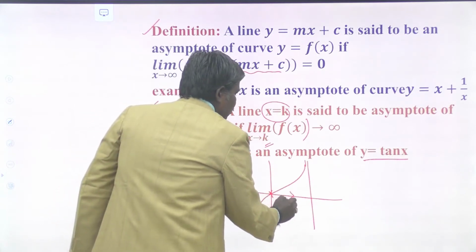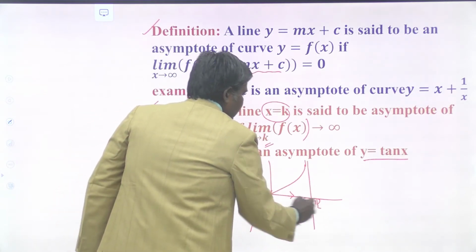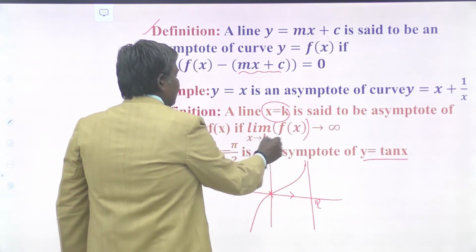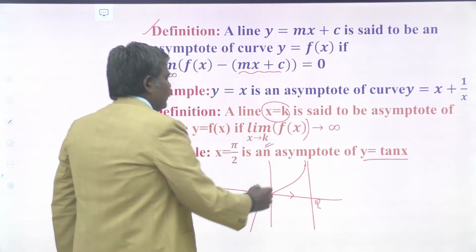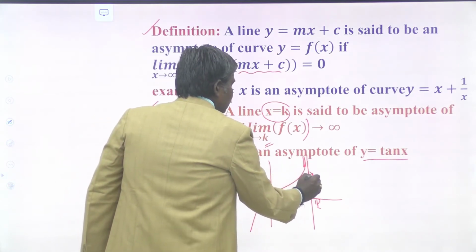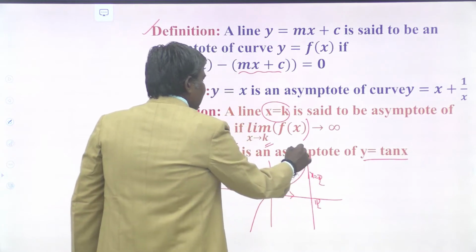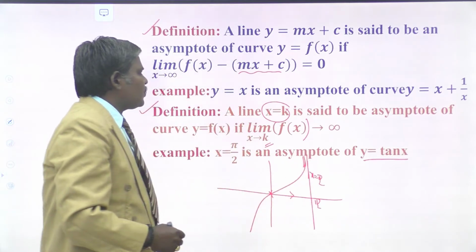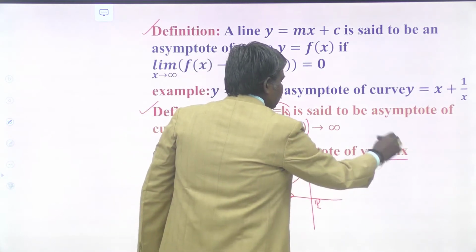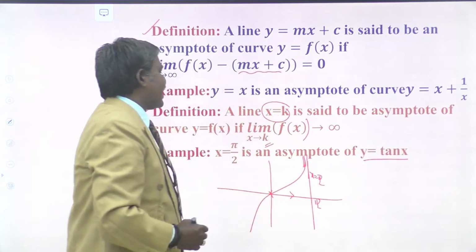As x approaches pi by 2, the limit as x tends to pi by 2 of f of x becomes what? Infinity. So the line x equals pi by 2 is tangent at infinity to the curve y equals tan x. So x equals pi by 2 is an asymptote to the curve y equals tan x.